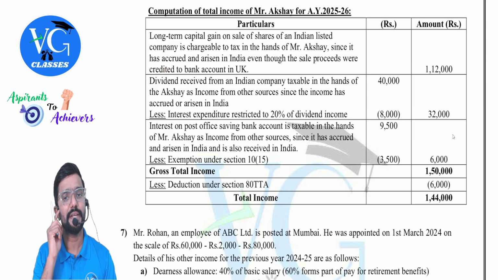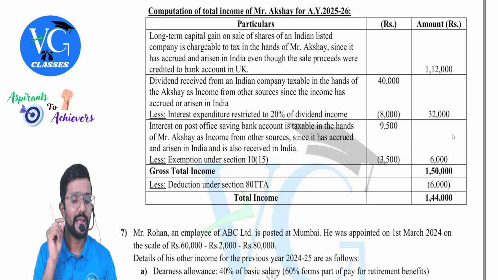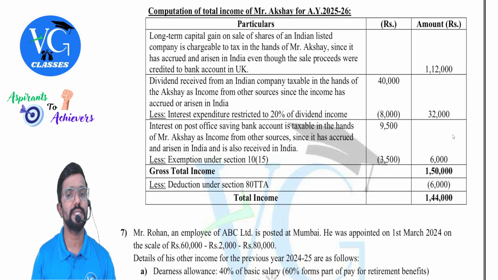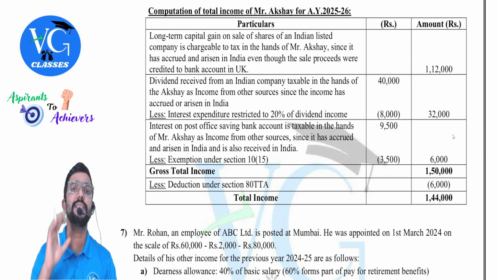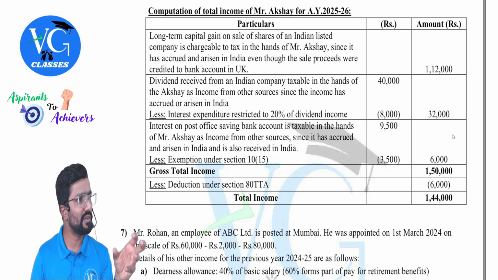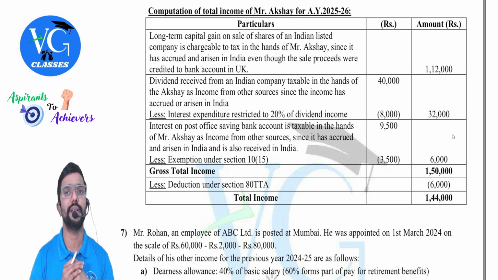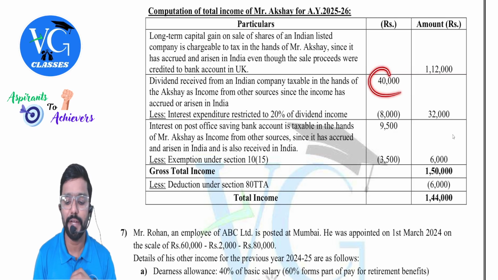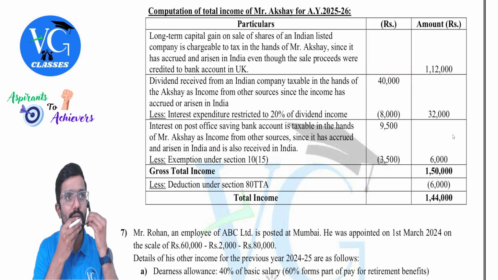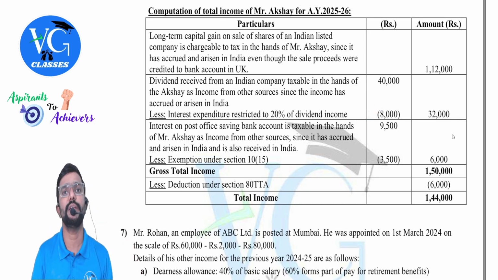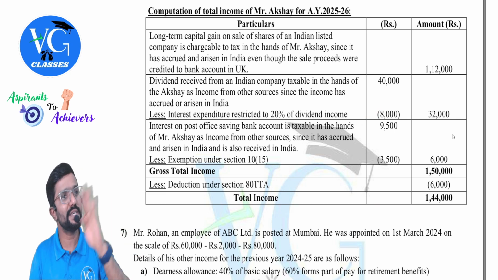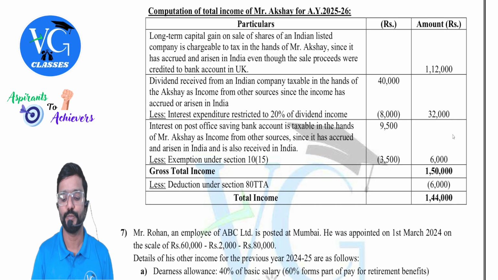Then coming to IFOS, that is income from other sources. Dividend received from an Indian company is taxable in the hands of Akshay as income from other sources since the income has accrued or arisen in India, 40,000. But against that, can he claim interest expenses? Yes. How much, sir? Actual interest or 20% of dividend income? 20% of dividend income comes to 8,000. 8,000 or actual interest 10,000, whichever is lower. How much can he adjust? Only 8,000. So the remaining 2,000, can he carry forward? No. So the remaining is 32,000.